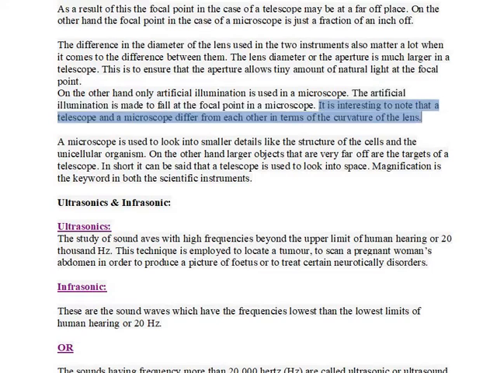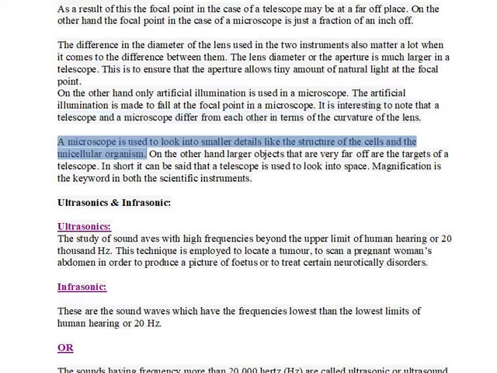It is interesting to note that a telescope and a microscope differ from each other in terms of the curvature of the lens. A microscope is used to look into smaller details like the structure of the cells and the unicellular organism. On the other hand, larger objects that are very far off are the targets of a telescope. In short, it can be said that a telescope is used to look into space. Magnification is the keyword in both the scientific instruments.